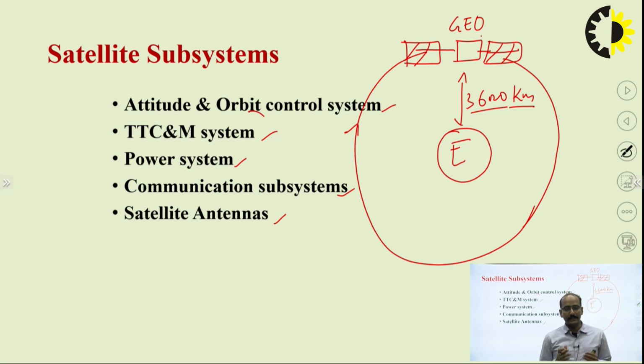So the attitude and orbit control system is basically designed as a main part of the satellite which controls the attitude and orbital elements of a satellite. If any satellite is losing its altitude, due to some reason the satellite is falling down, then the height will decrease and the functions associated with the geo satellite cannot be completed. So in that case, an attitude control system is required, which maintains the satellite in its path.